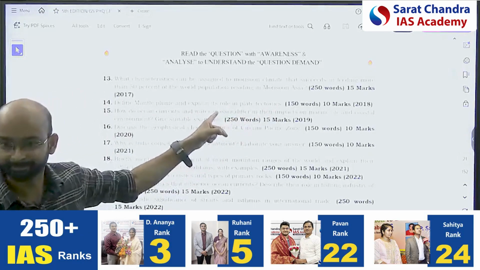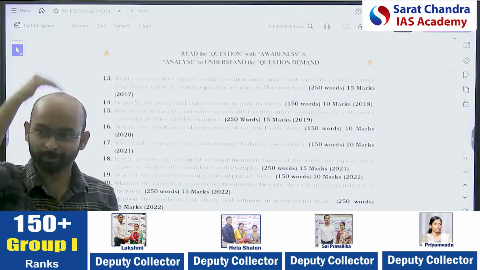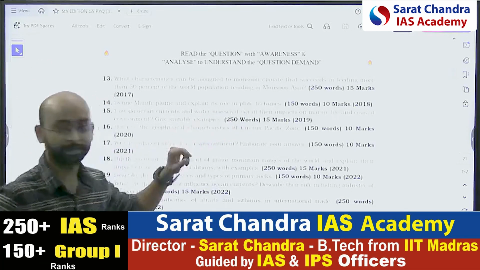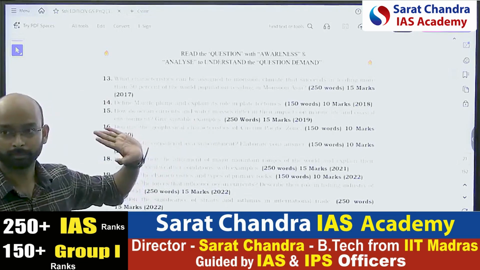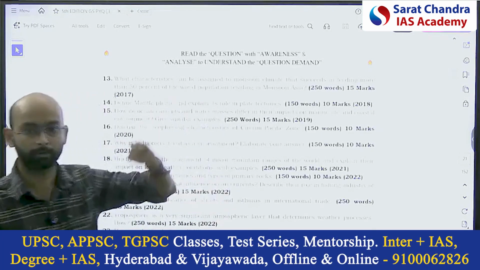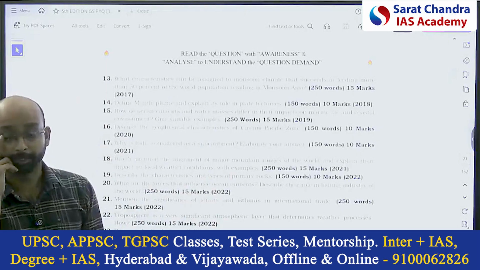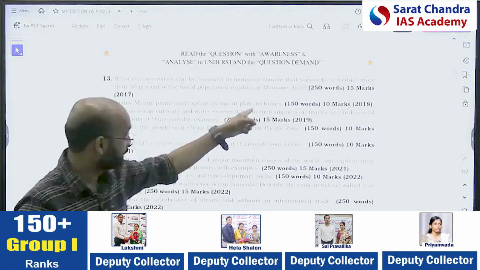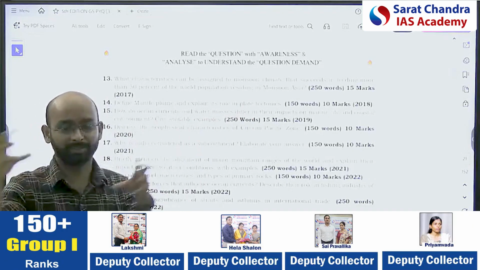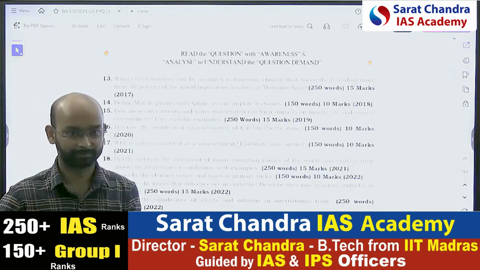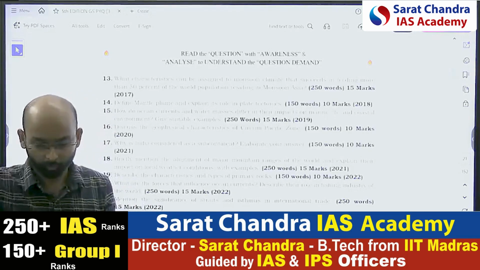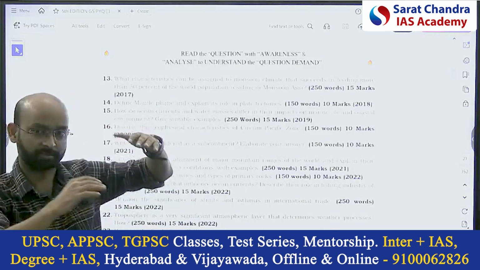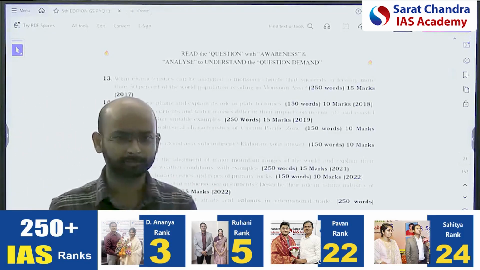Next is: define mantle plume, explain its role in plate tectonics. Which topic? Geomorphology. Now we should have the components of geomorphology. We can write its role in plate tectonics. Whenever we hear about plate tectonics, what are the components of it? Think component-wise. Plate tectonics means ocean, continent, and then the movement of the plates, formation of the different landforms, subduction, convergence, divergence. These are the things.